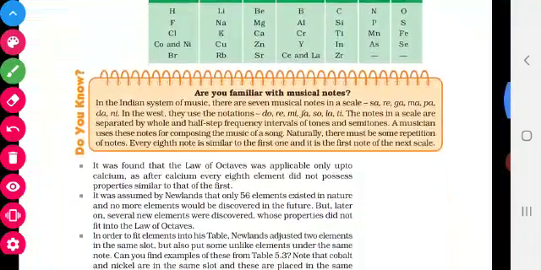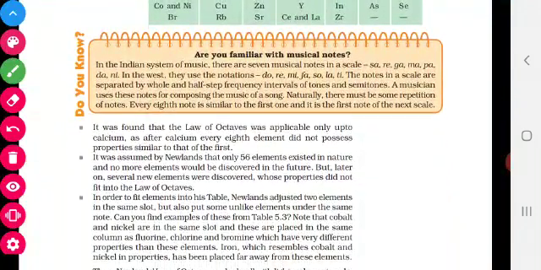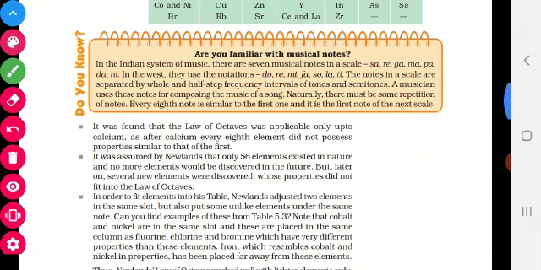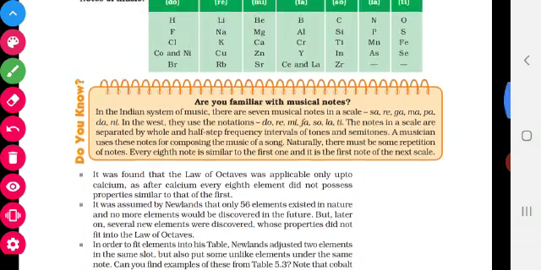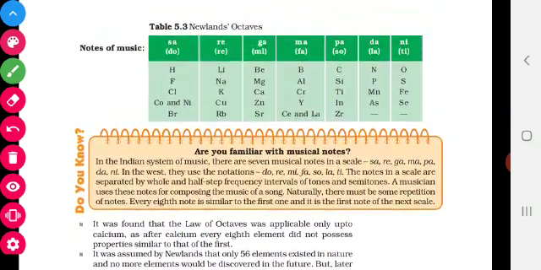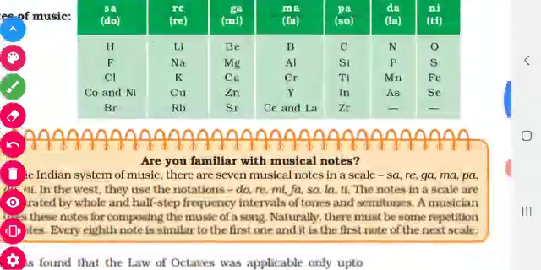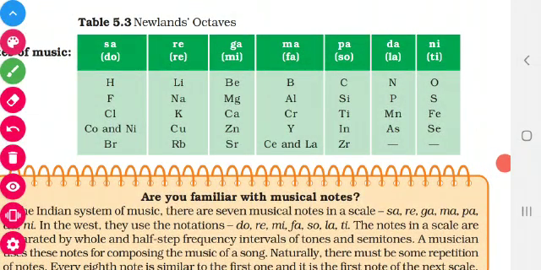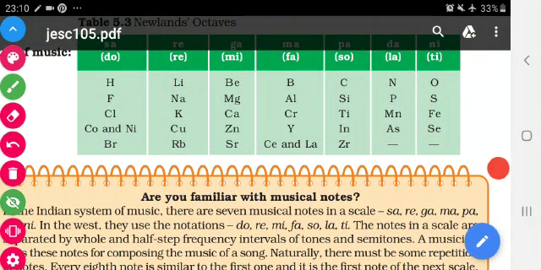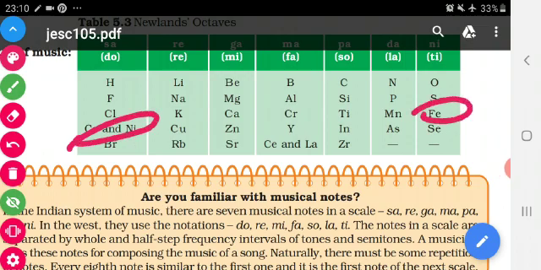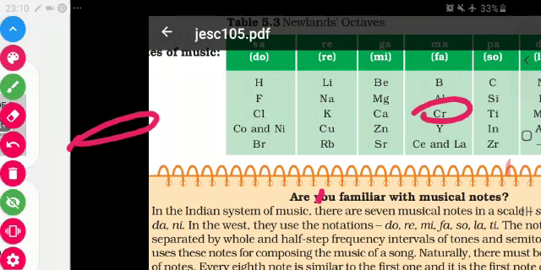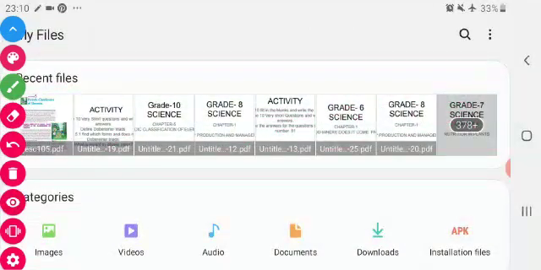So what are the drawbacks? It was applicable only up to calcium. After calcium it was not applicable, and he assumed only 56 elements are there, but there are more than 118 elements. He put cobalt and nickel along with fluorine, chlorine and bromine, so the properties are completely different. He should have put iron, cobalt and nickel in the same column, but he separated them. These are all the drawbacks of his law.